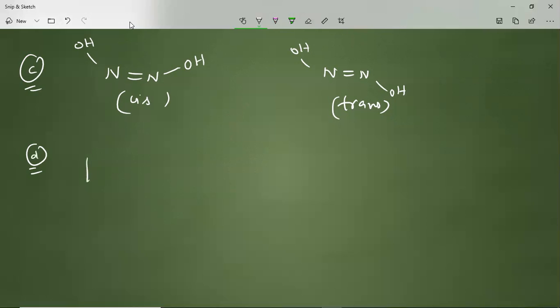We have a cyclic ring, like a cyclohexane ring. To that, two OH groups are attached like this. This I can call the cis form. And if the OH groups are attached opposite, like I am writing like this, opposite, this I can call the trans form.